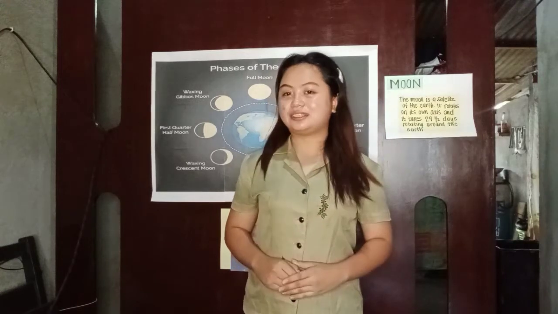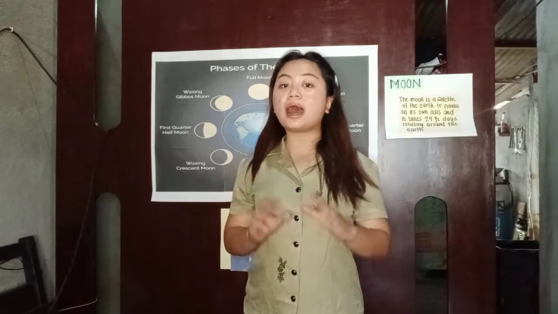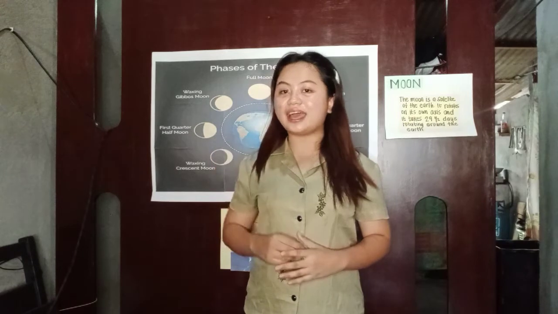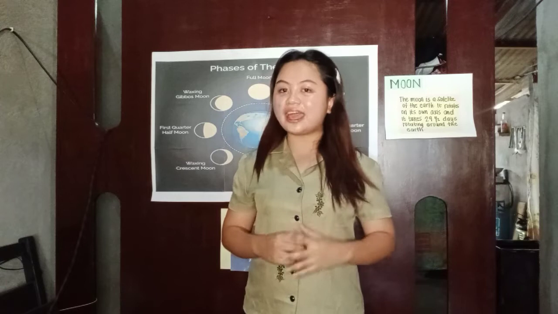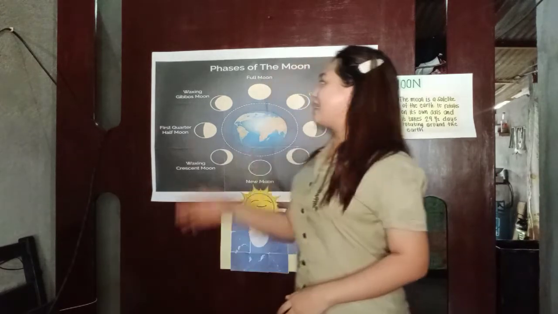Sounds interesting, right? Yes, ma'am! Let me tell you this. When you look at the night sky, the moon appears to vary in shape every night. Some nights, the moon may look like a bangka, or on other nights like a bright circle, and on other nights you may not be able to see the moon at all. The different appearances of the moon in a month are what we call phases of the moon.